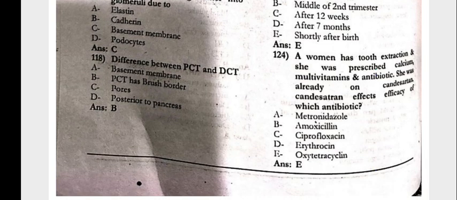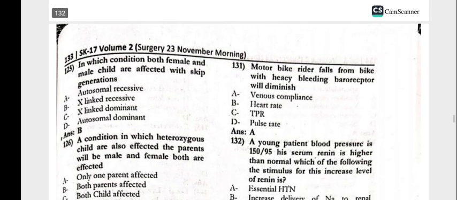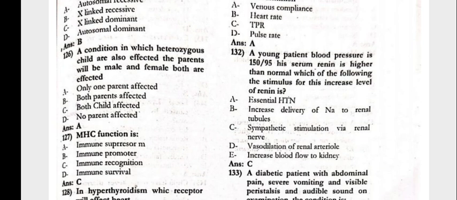The woman has a tooth extraction and she was prescribed calcium, multivitamins, and antibiotic. She was already on candesartan. Candesartan affects the efficacy of which antibiotic? That is oxytetracycline. In which condition are both female and male children affected with skipped generations? X-linked recessive. The condition with heterozygous children also affected.